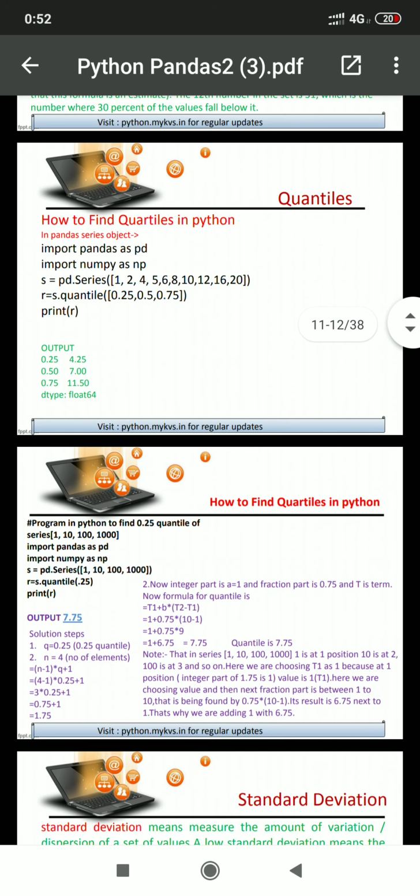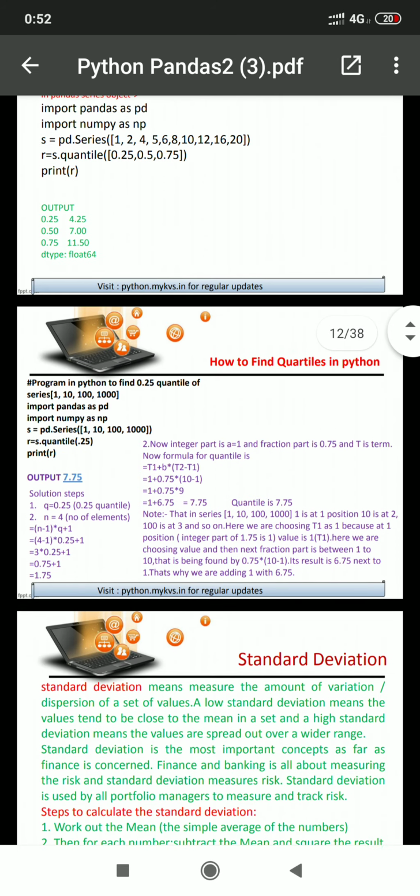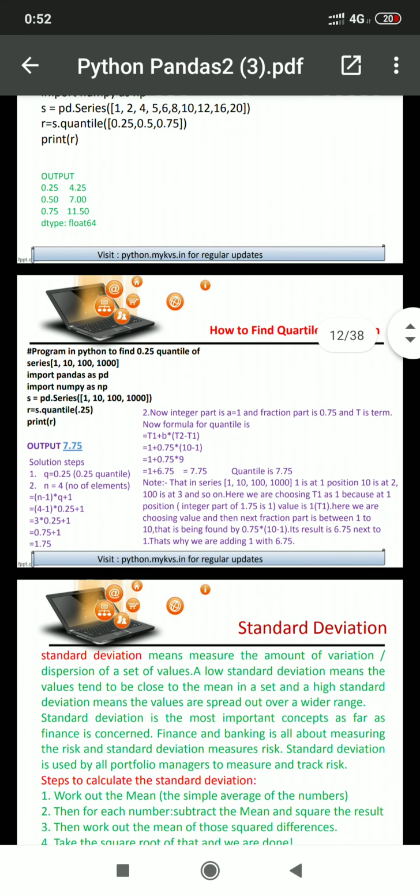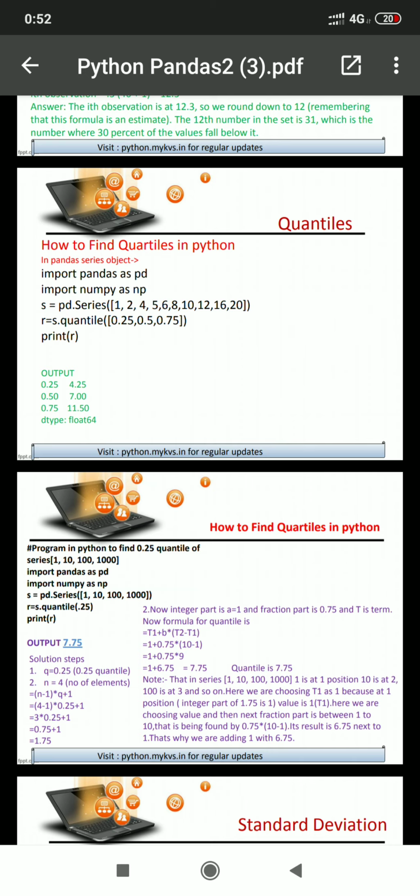But if we want to find its exact result, we can learn with the help of this example. It's enough for today. Thank you.